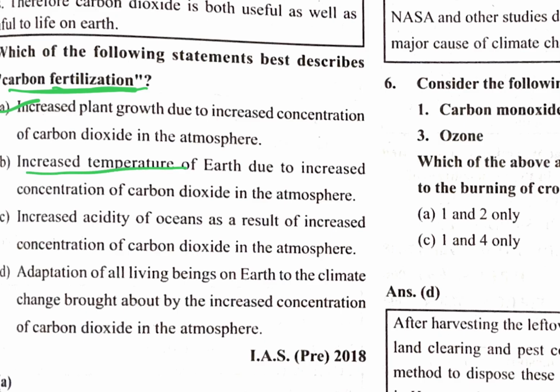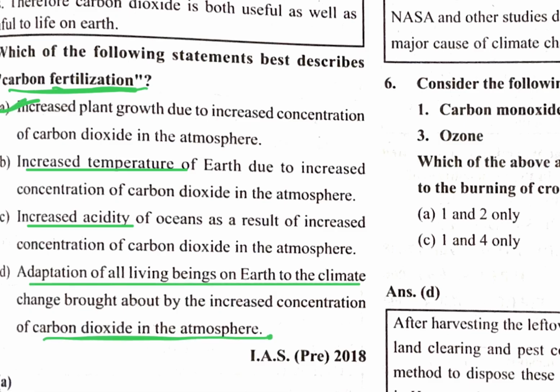Carbon fertilization is not responsible for increased temperature, not responsible for increased acidity, and not responsible for all the changes in living beings on earth brought by the increased concentration of carbon dioxide in the atmosphere. So A is the correct option.